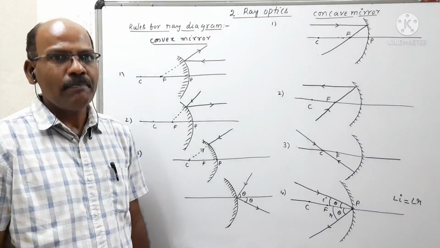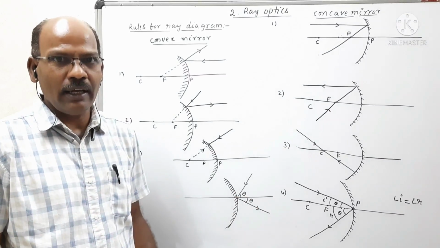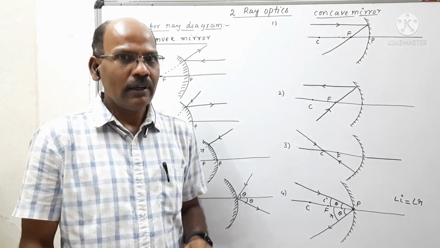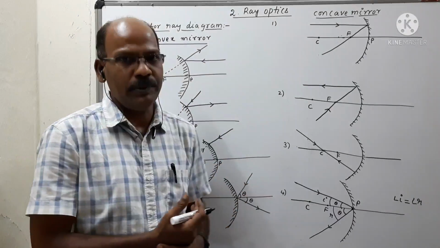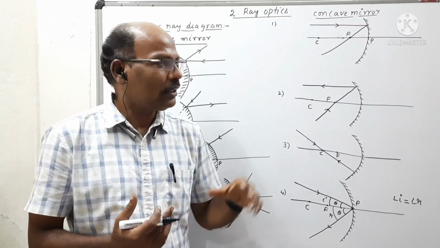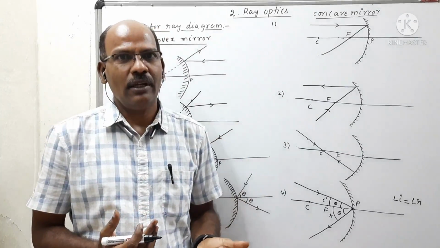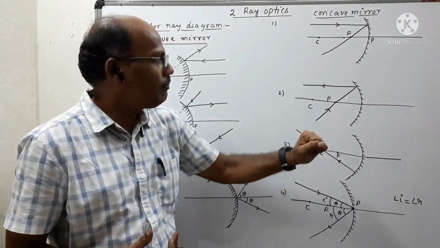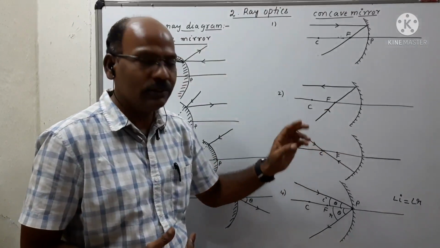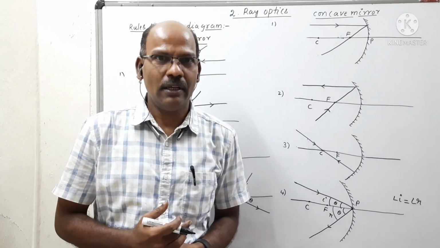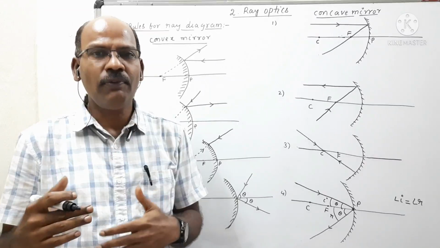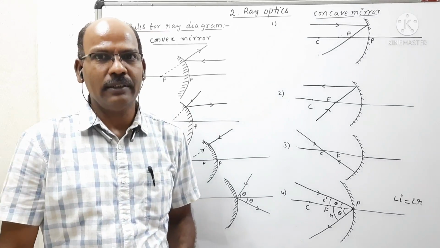So these are the four rules of ray diagrams to observe a clear image of the object. In order to form the image, we can consider any three rays, whether the parallel ray, the ray which is passing through the focus, or the ray which is passing through the center of curvature. So by following the rules, we can easily form the image of any given object.